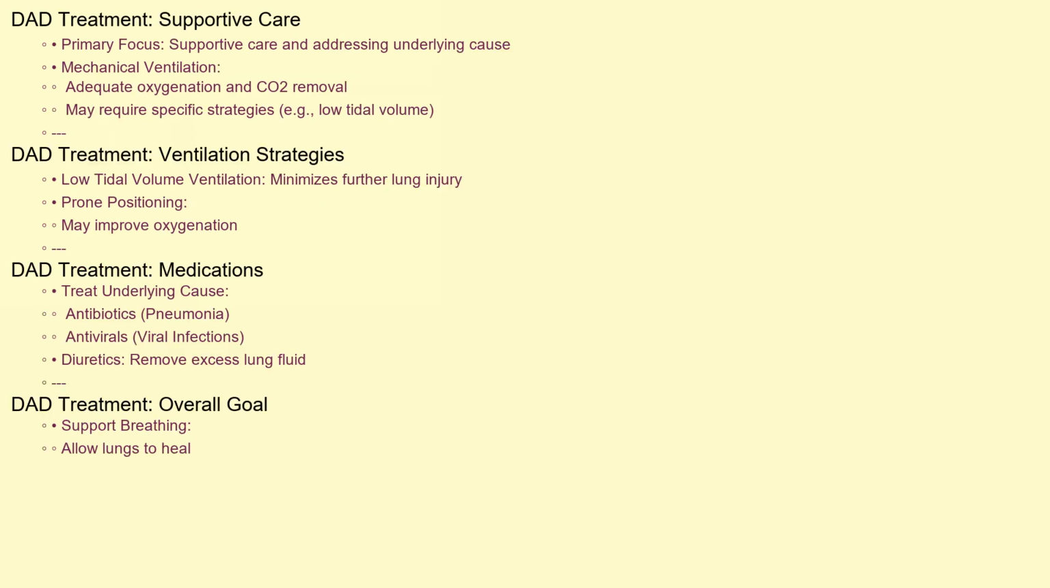The treatment of DAD primarily focuses on supportive care and addressing the underlying cause. Mechanical ventilation is often necessary to provide adequate oxygenation and remove carbon dioxide. This can involve using specific ventilation strategies, such as low tidal volume ventilation, to minimize further lung injury. Prone positioning, where the patient is placed on their stomach, can also improve oxygenation in some cases. Medications may be used to treat the underlying cause, such as antibiotics for pneumonia or antivirals for viral infections. Diuretics can help remove excess fluid from the lungs. Overall, the goal is to support the patient's breathing while allowing the lungs to heal.